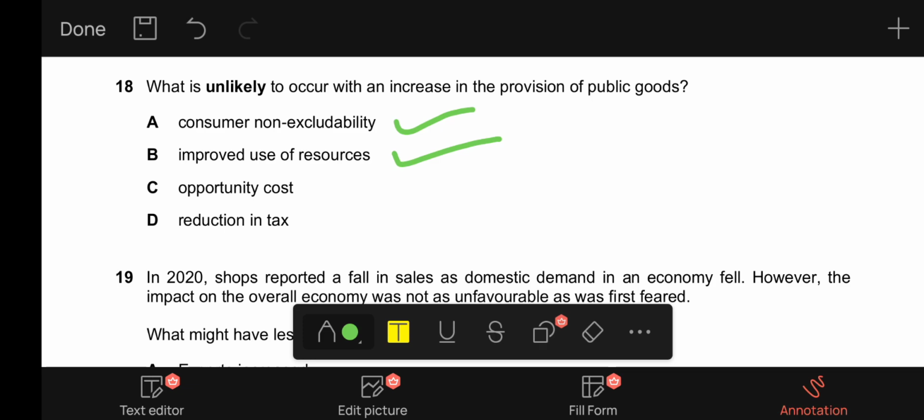It is definitely going to occur. And D, it says reduction in tax. That is unlikely to occur because since the government increases the provision of public goods, she requires more funds, and for that she taxes more. Therefore, a reduction in taxes will be unlikely to occur, and D is our correct option.